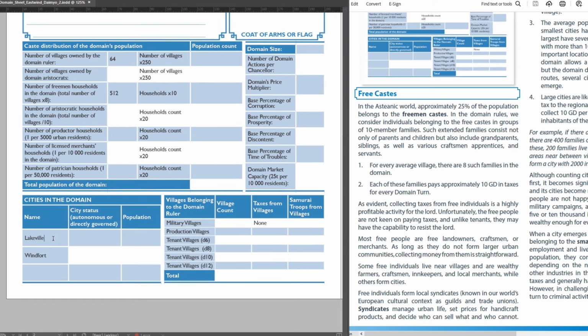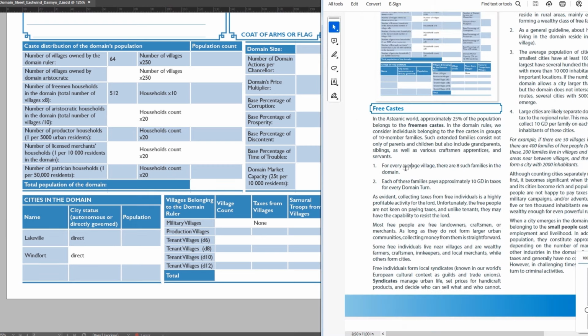In our example, we keep it simple, and instead of cities or towns, we say that there are large village clusters in the Lakeville area, and some of them live in the Windfort, which will be the so-called capital of the domain, or really just a fortified house where PCs live.